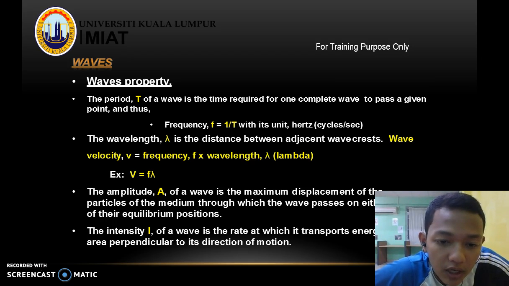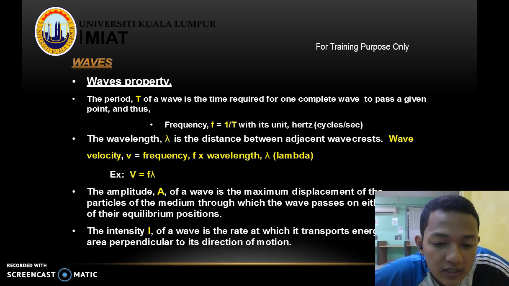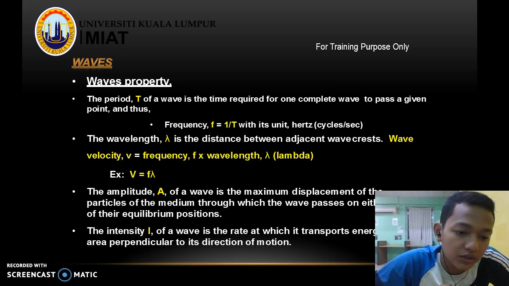The amplitude A of a wave is the maximum displacement of the particles of the medium through which the wave passes, on either side of their equilibrium positions. The intensity I of a wave is the rate at which it transports energy per unit area perpendicular to its direction of motion.